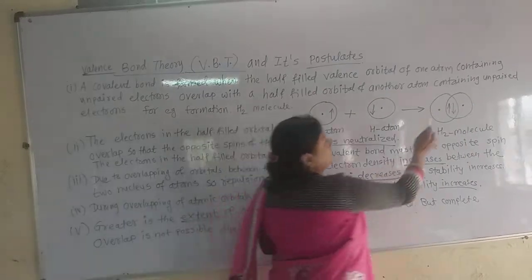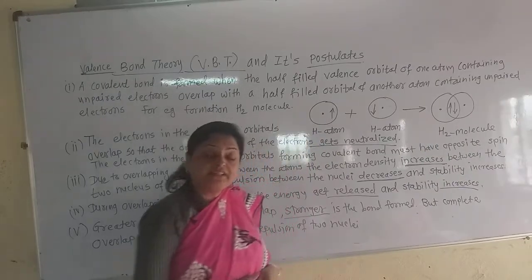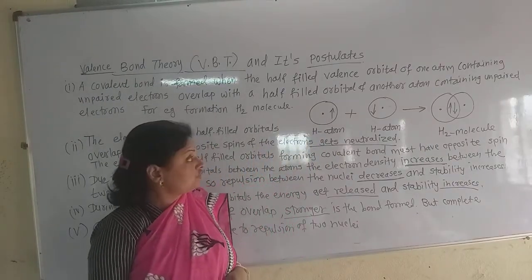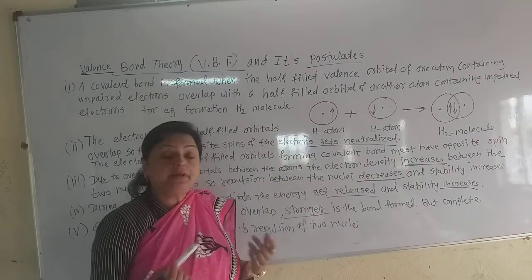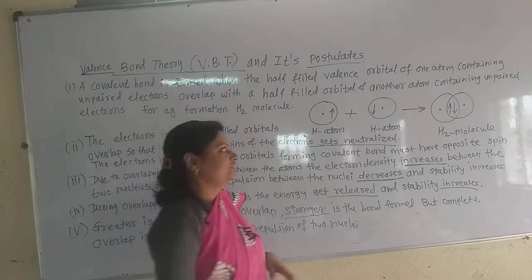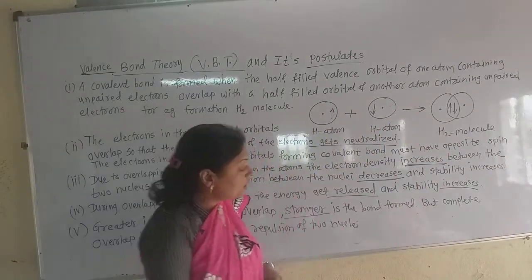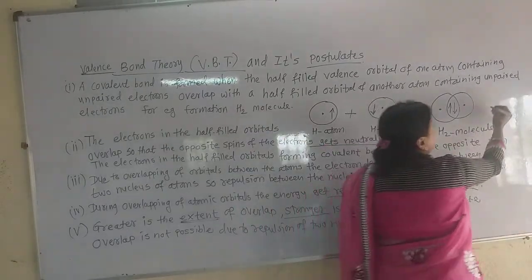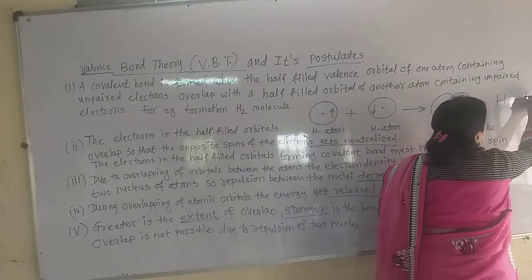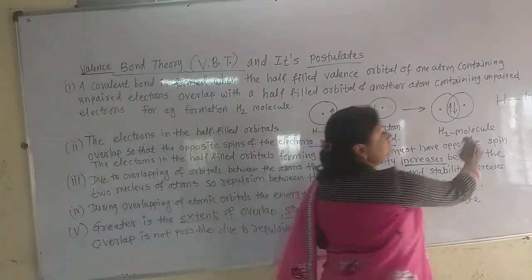Overlap means, now this is the overlapping of the orbitals. When they overlap with each other containing unpaired electrons, then there is the formation of a covalent bond, a shared pair of electrons. This is the shared pair of electrons, and thus in a hydrogen molecule, not atom, there is one covalent bond.